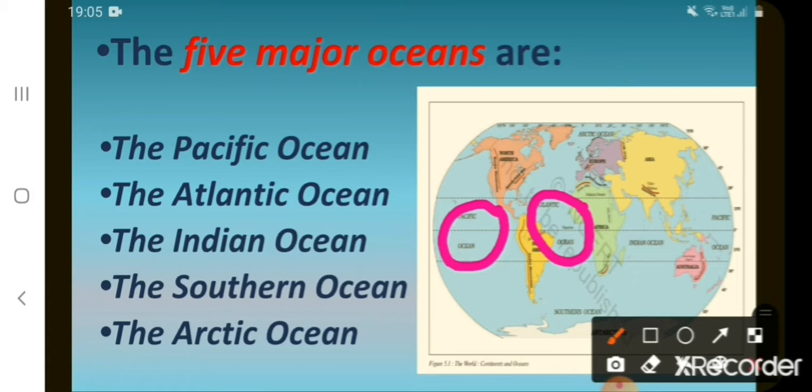Now, let us locate the Indian Ocean. Children, the Indian Ocean is the only ocean that is named after a country, that is India. Now let us locate the Southern Ocean. The Southern Ocean encircles the continent of Antarctica. Now let us locate the Arctic Ocean. Children, the Arctic Ocean is located within the Arctic Circle and surrounds the North Pole. Now children, you can easily locate the 5 major oceans on the world map.